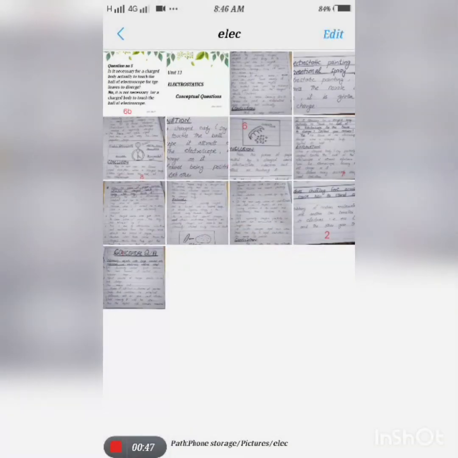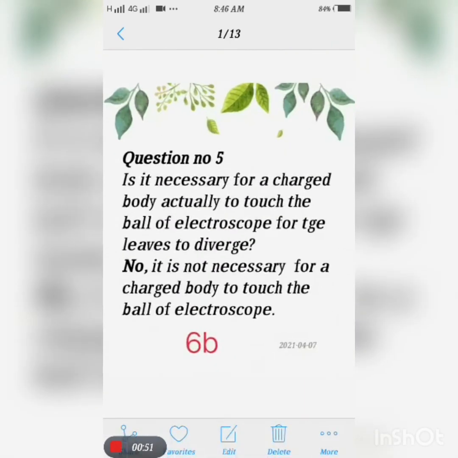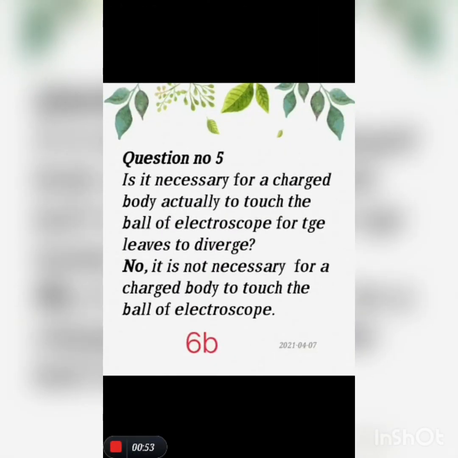Okay, the next question. Number 5: is it necessary for a charged body actually to touch the ball of an electroscope for the leaves to diverge? No. The answer is no. It is not necessary for a charged body to touch the ball of the electroscope.